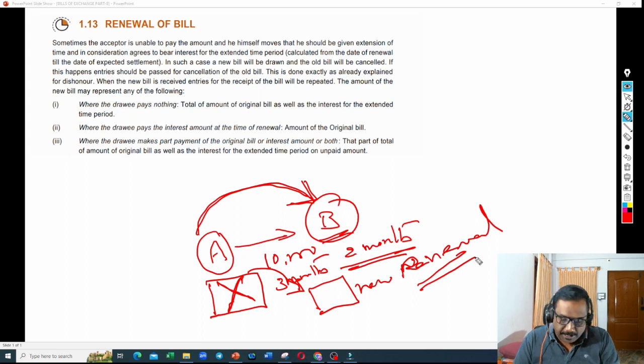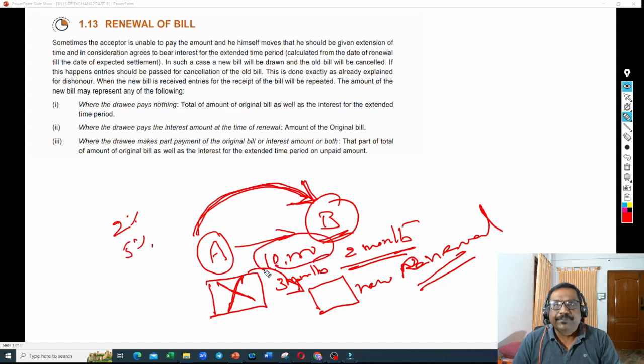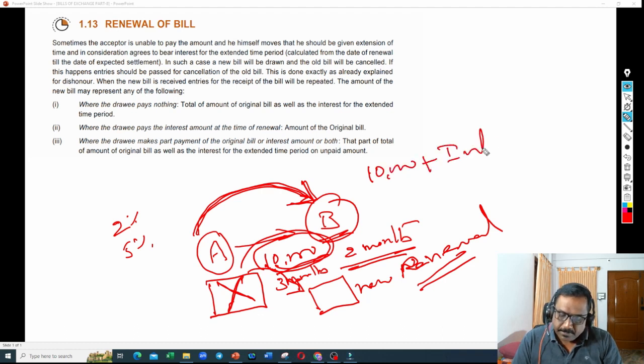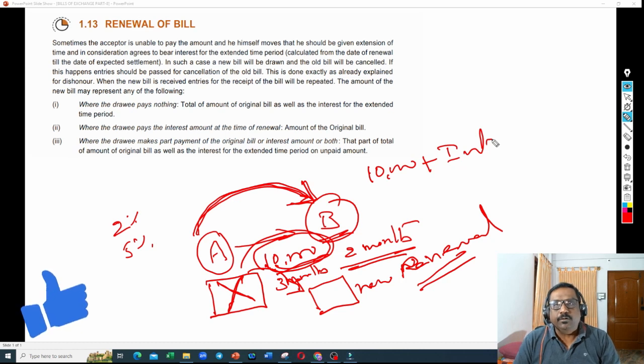While renewing this bill, A might ask B, I'm ready to extend the bill for another 2 months, but you have to pay me maybe 2% or 5% interest on this 10,000. So he has to calculate the interest amount, and B can say, bill amount plus interest, can you write a new bill?